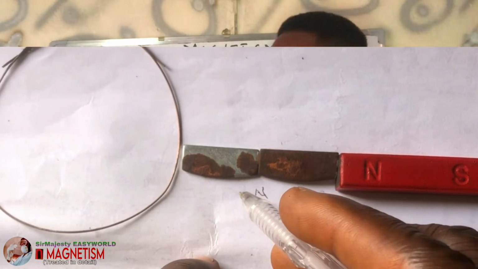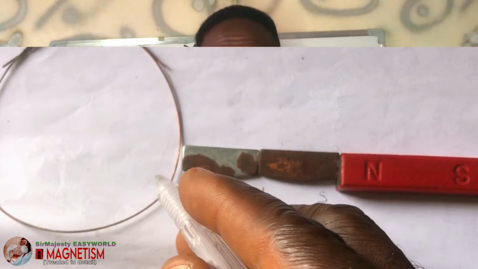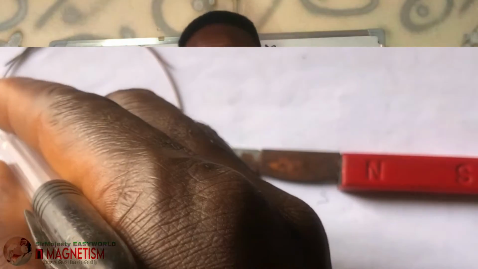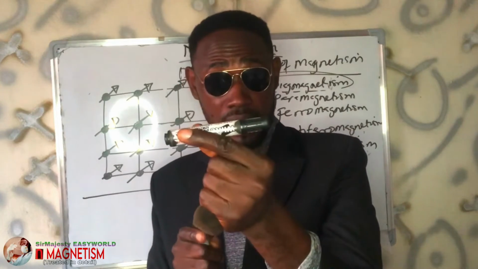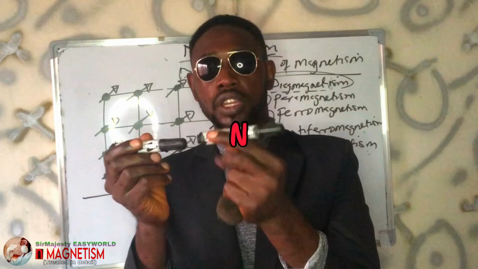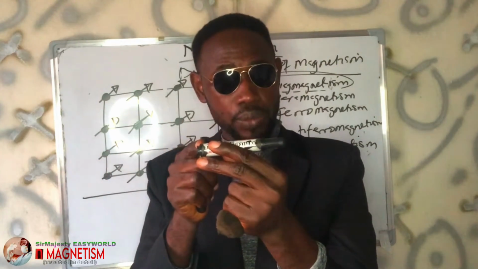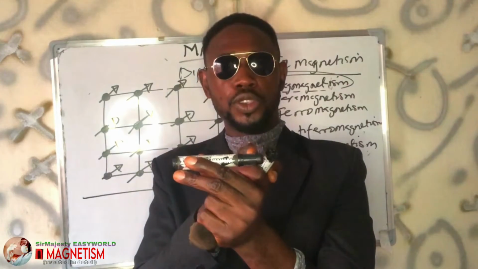If the magnet I'm holding, let me use 2 markers. If this is a magnet and the cover here is the north, and I want to use it to attract this substance. Remember, this substance is not a magnet, but a paramagnetic substance. If I place it here, this particular north pole will induce this end to become south, so that here it becomes north also.